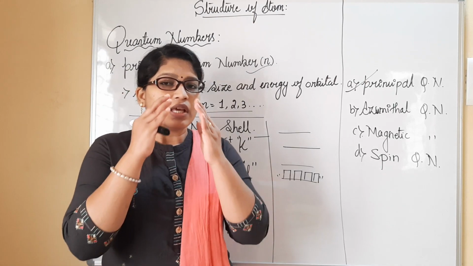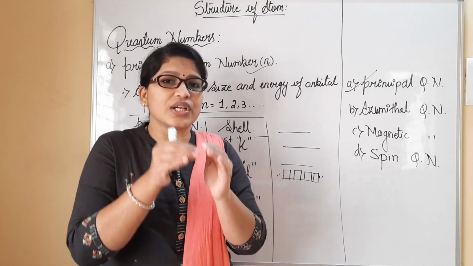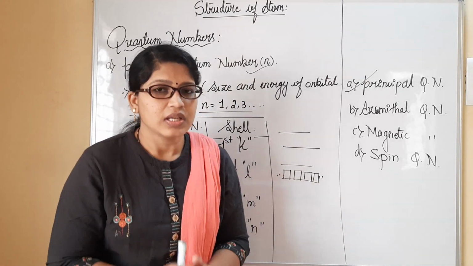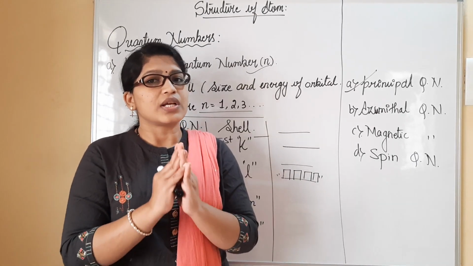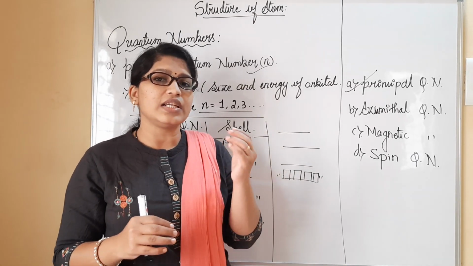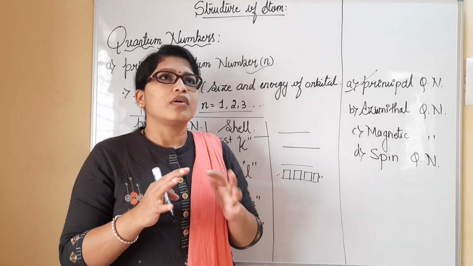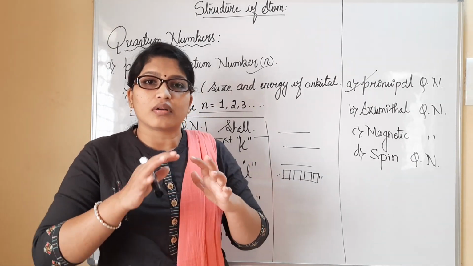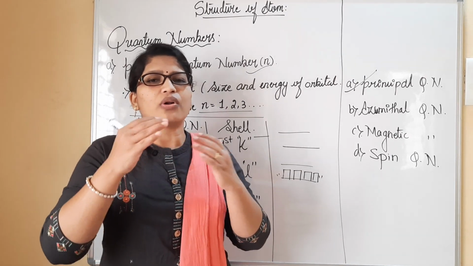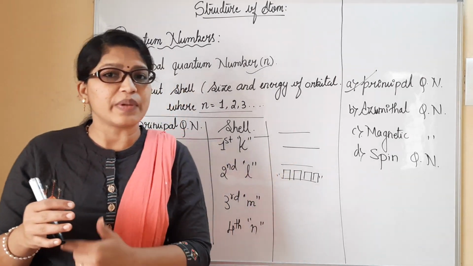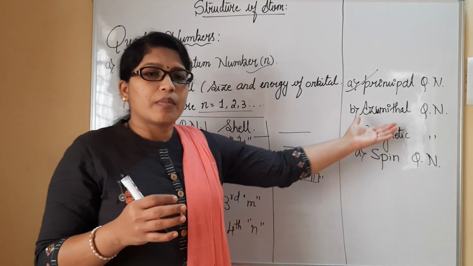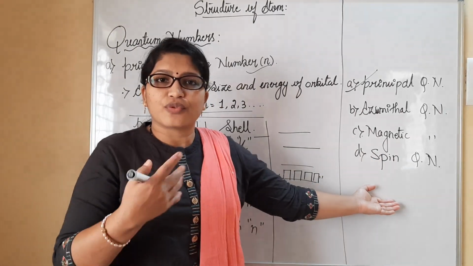But the thing is, in the shells, sub shells will also be present. The detailed study of the shape, and particularly what types of orbitals are present, and so on, all those things are going to be explained further with the different quantum numbers we have to study.